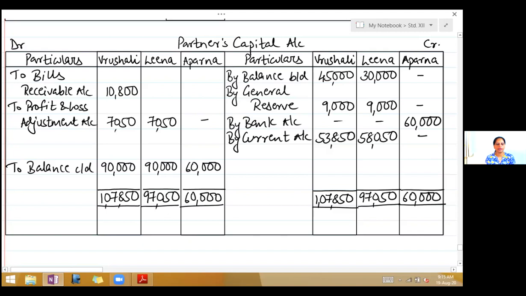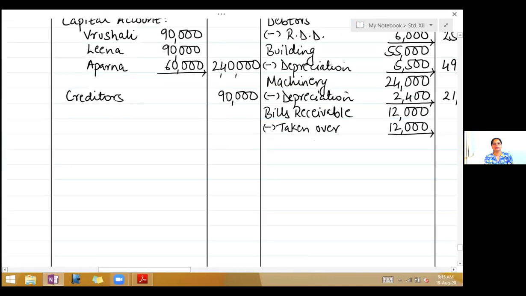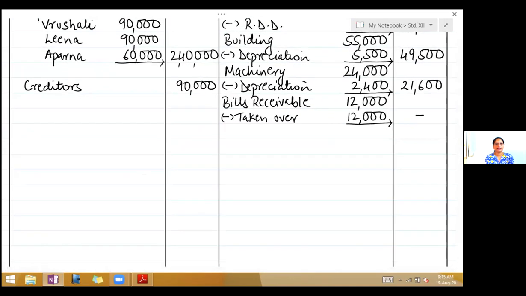Now current account here has come on the credit side. So the second effect of this will now come on the asset side of the balance sheet. So take the asset side, write current account. Below that, write Vrushali, 53,850.